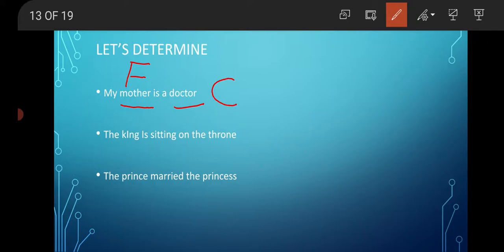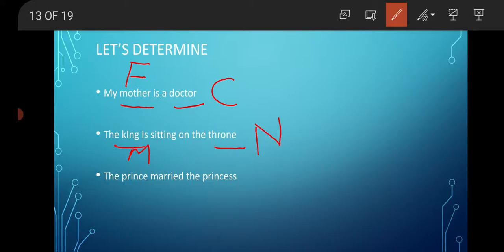Now the next one is: the king is sitting on the throne. First let us find the common nouns. Two nouns are there, king and throne. When we say king, we exactly know we are talking about a male person, so it's of masculine gender, whereas throne is a non-living thing, so it is of neuter gender.